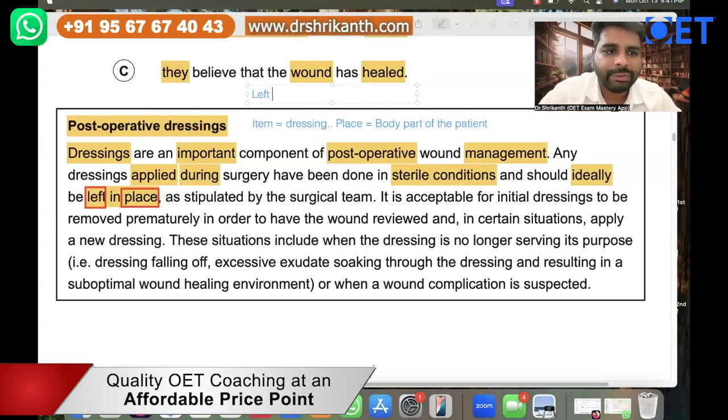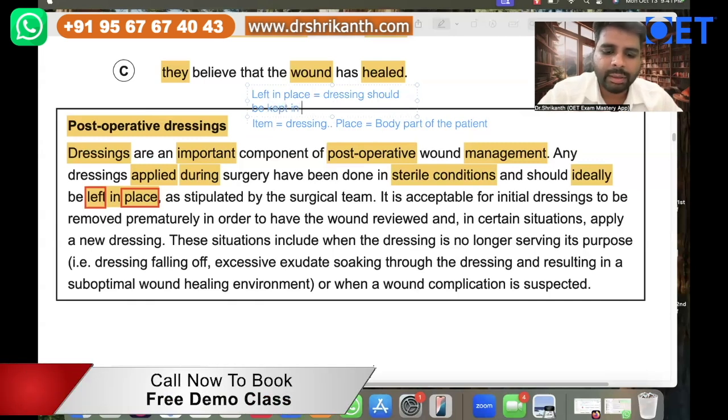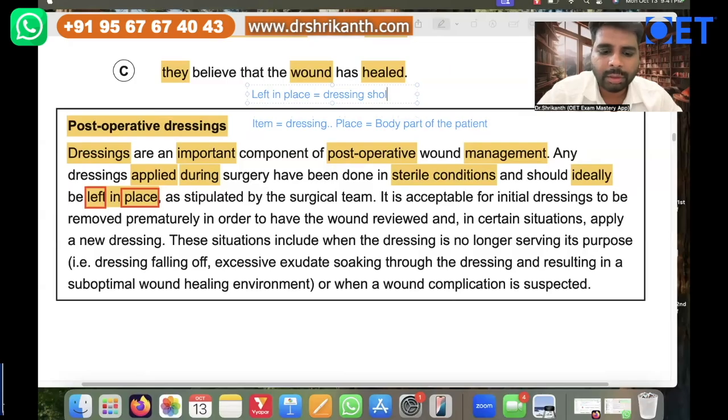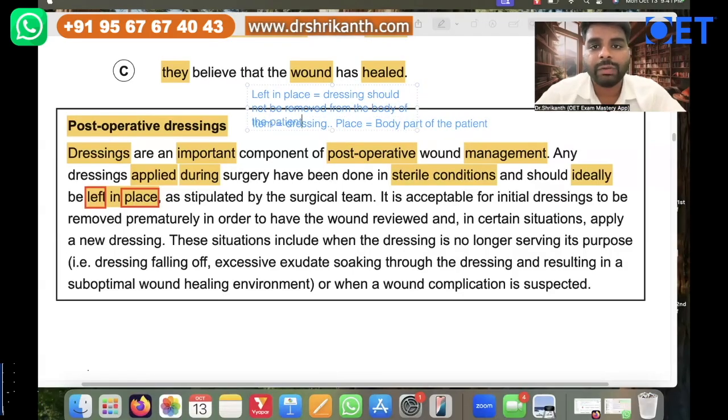What is the meaning of "left in place"? It basically means the dressing should not be removed. Left in place means it should not be removed from the body of the patient. So this is the meaning of this phrase.